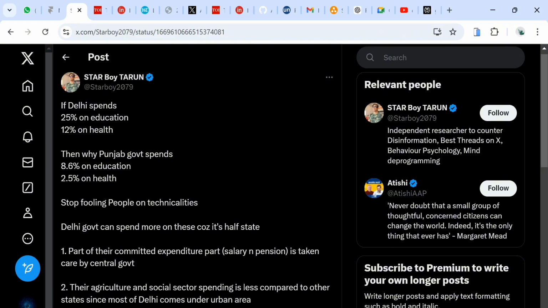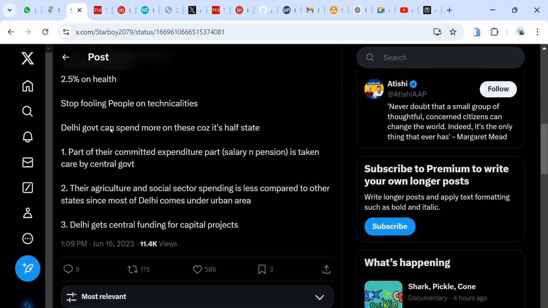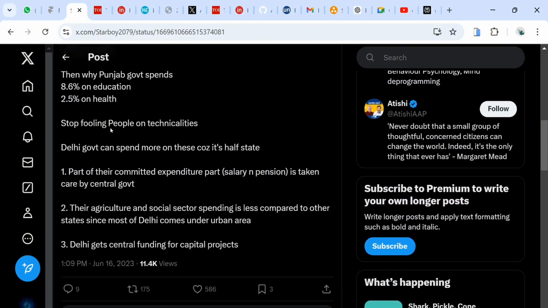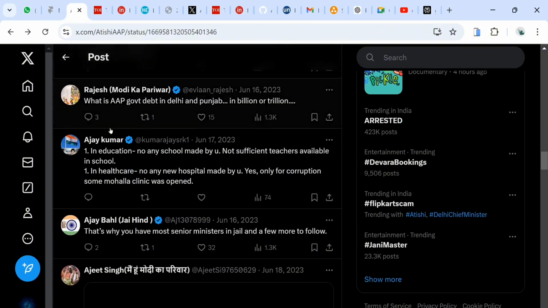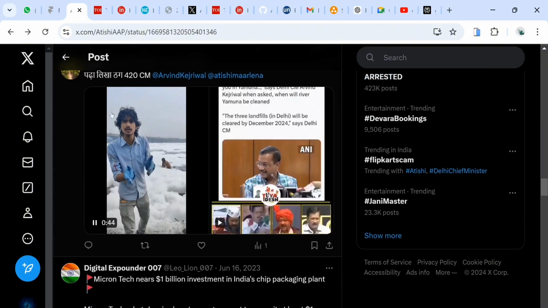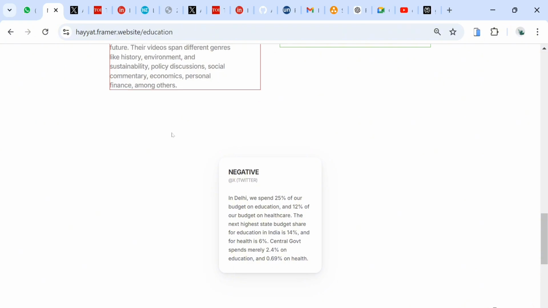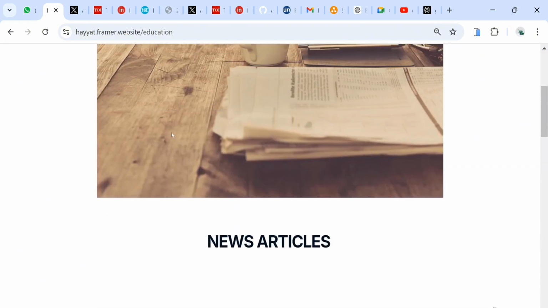So for the education department, we are classifying positive, neutral and negative news from news articles, YouTube videos, and Twitter posts.